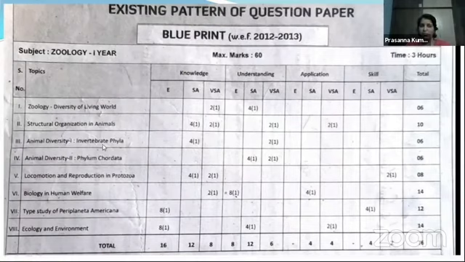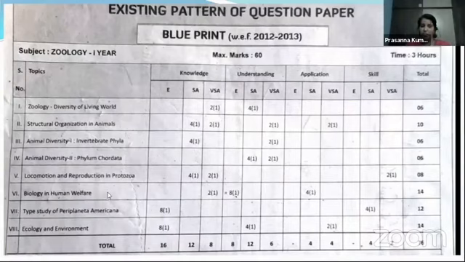Then from the third unit, that is diversity 1, invertebrate phyla, you are going to get 6 marks weightage, from one very short question and one short answer question. From the fourth unit, animal diversity 2, the total weightage is 6 marks, same as the third unit, one very short and one short answer 4 marks question. And from the fifth unit, the total weightage is 8 marks, 2 very short questions and one short answer question, one 4 marks question.